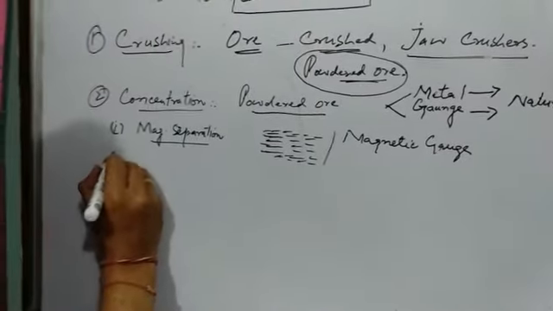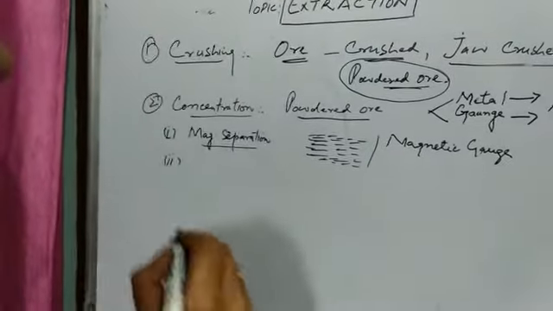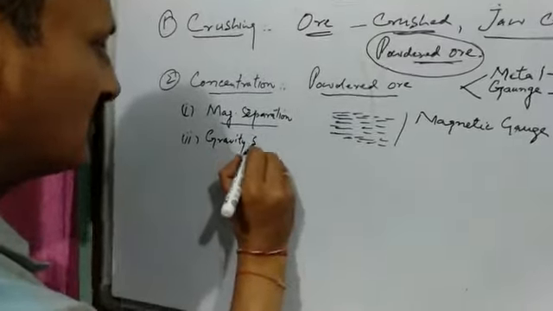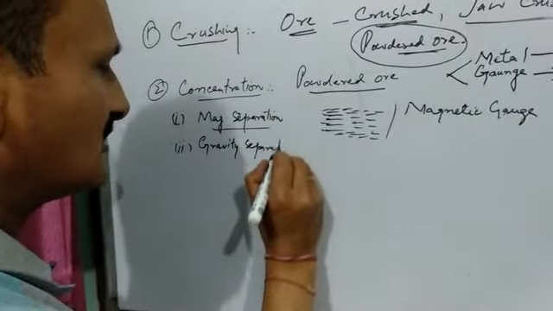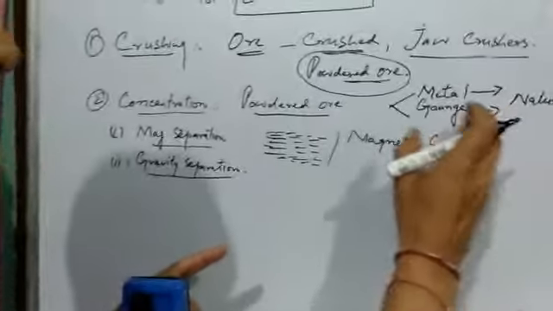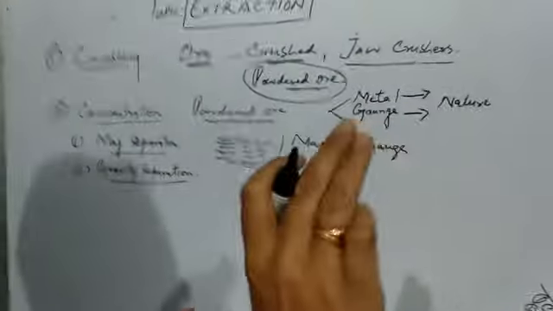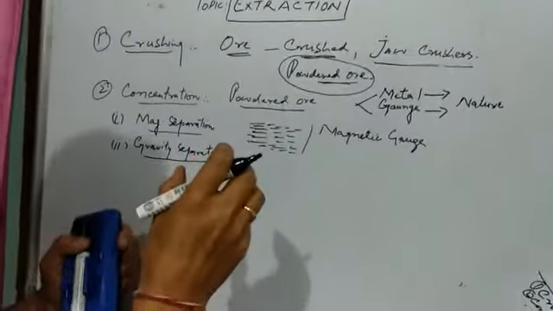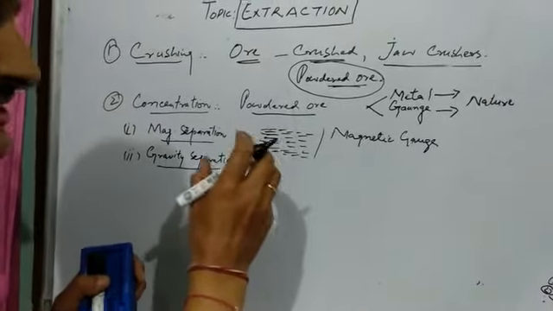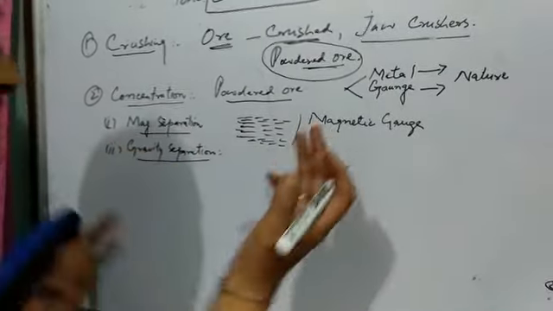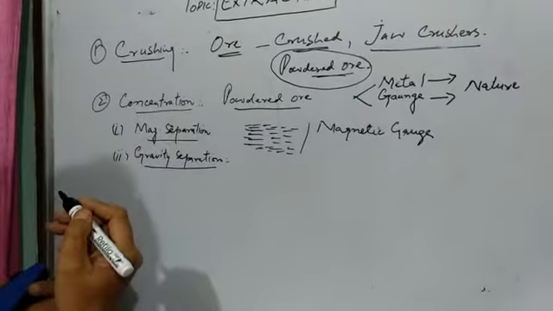Then we have another method of concentration, for example, gravity separation. What do we do in gravity separation? In this method, only those ores are concentrated where the gangue matter can be washed away by water. We pour a stream of water with greater force, so that gangue particles get washed away. Such a method of concentration is known as gravity separation.